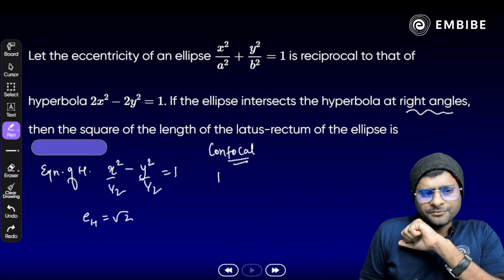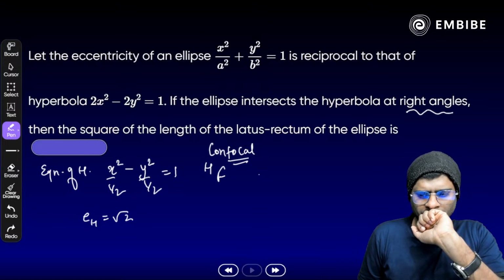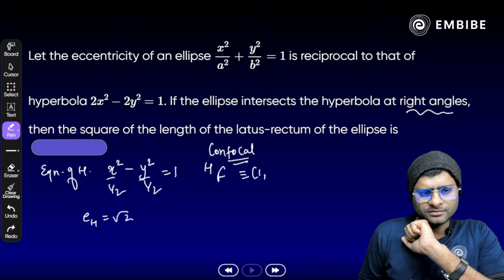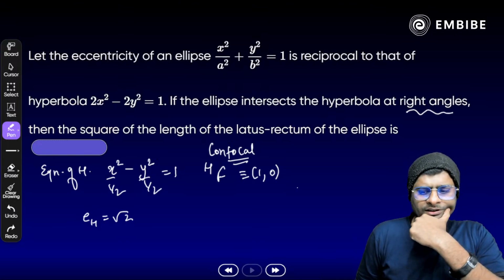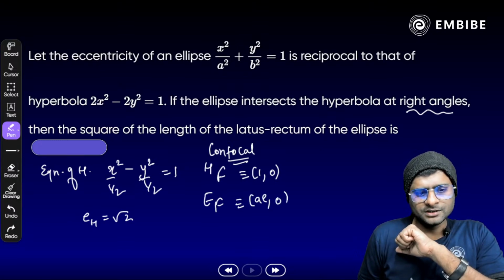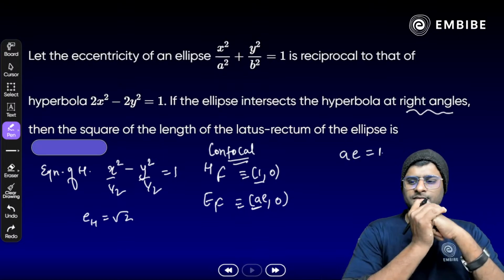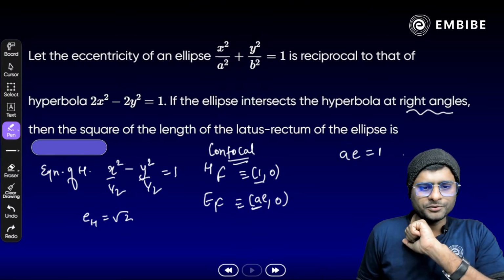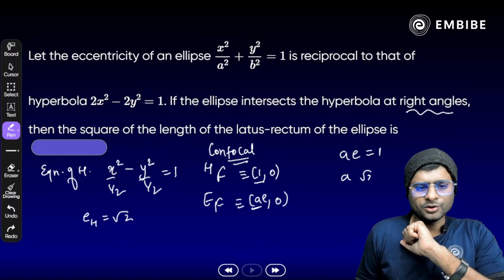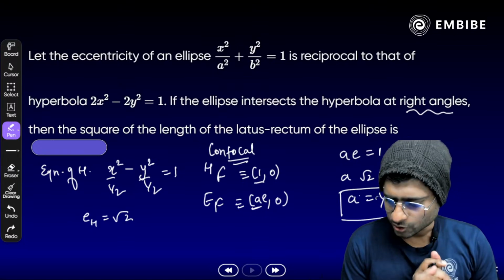Now what will be the focus of hyperbola? Focus of hyperbola, that is what? 1, 0. Yes. And if we talk about the focus of ellipse, it should be what? ae, 0 here. So the x coordinate will be equal here. We can say a is nothing but 1 here, and the value of e is square root of 2. So a times root 2 is equal to 1. So we get the value of a, that is 1 by root 2. Done. Easy.